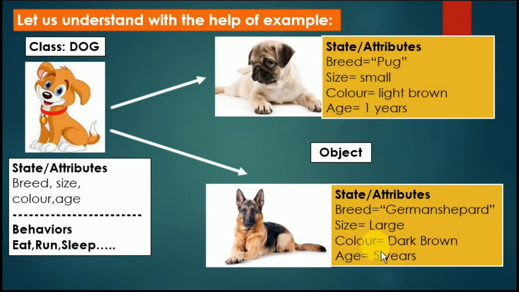Here size is large, color is dark brown, age is 5 years. Means the values of these properties are different, otherwise everything is the same. So they are the part of the class dog, and this is a template and this is an object.